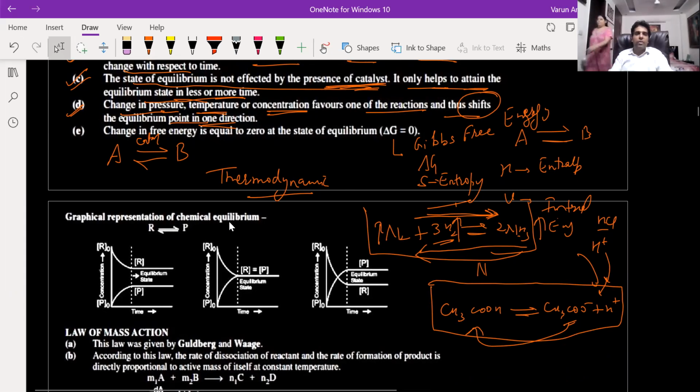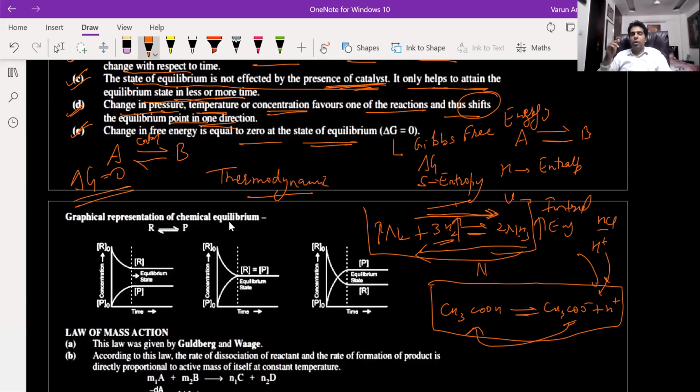Last point, change in free energy is equal to zero at the state of equilibrium. So at the state of equilibrium, change in Gibbs free energy will be zero. So when equilibrium has been established, there will be no energy absorbed or released after equilibrium has been established. So change in Gibbs free energy is equal to zero at equilibrium.